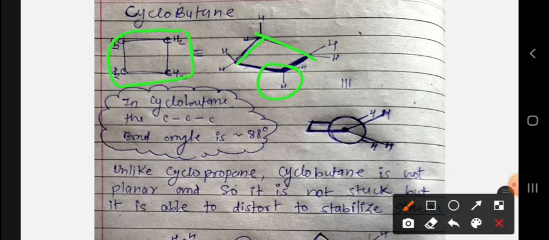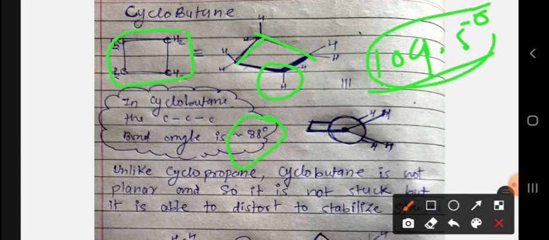This 4-carbon ring is not very stable, and its carbon-carbon bond angle is approximately 88 degrees. The ideal tetrahedral angle is 109.5 degrees, so there is a deviation. At that angle a molecule is very stable, but cyclobutane has an 88-degree bond angle between carbon-carbon bonds.